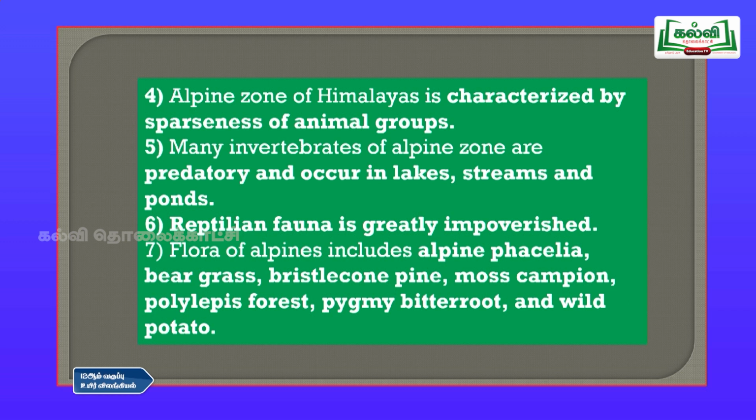And the seventh point is, the flora of alpines include alpine Phalasia, bear grass and Bristol cone pine and moss campion and polyps forest and pygmy bitterroot and wild potato. These are some of the plants which we can see in the alpines.